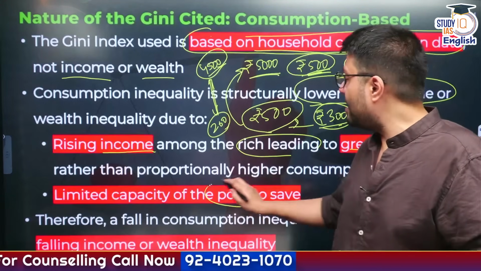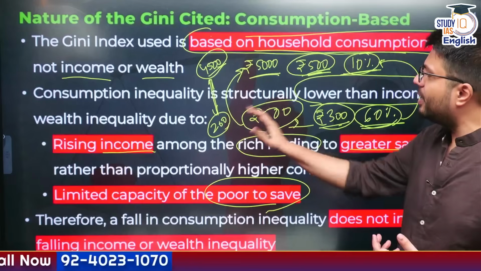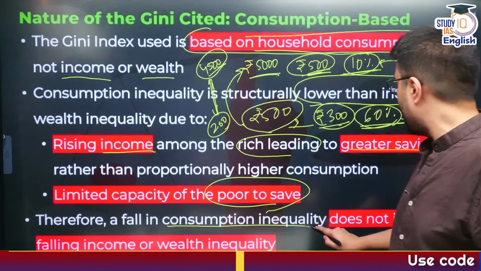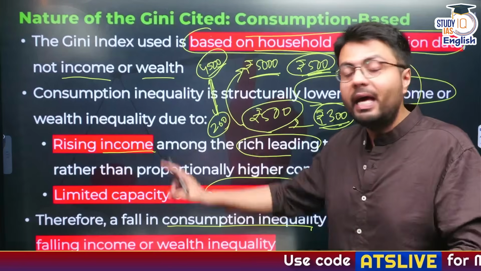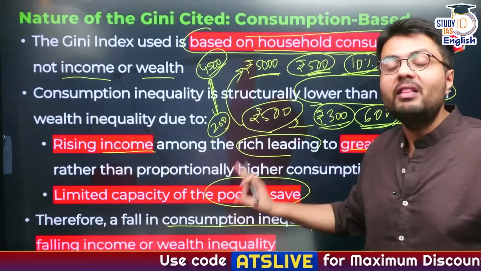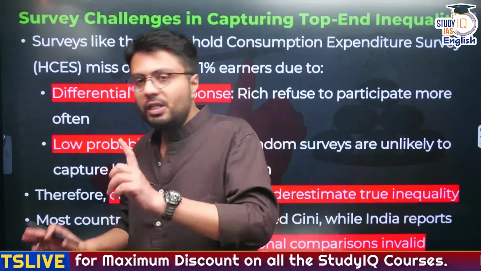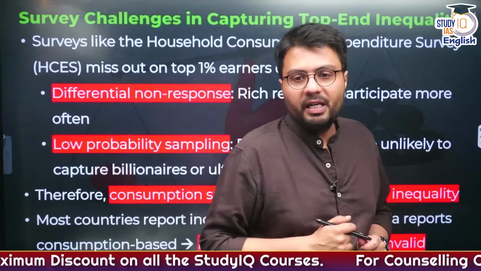Similarly, poor people have very limited capacity to save, as you can understand from this example, right? Therefore, a fall in consumption inequality does not necessarily imply that your income or wealth inequality is increasing or reducing. Understood? So this is one of the problems associated with the data.